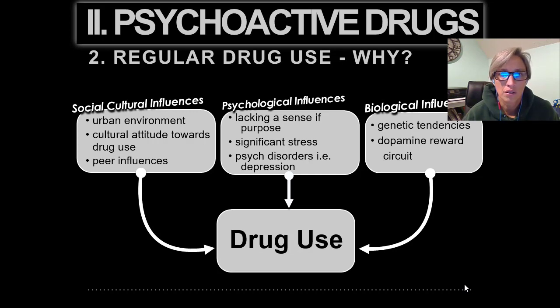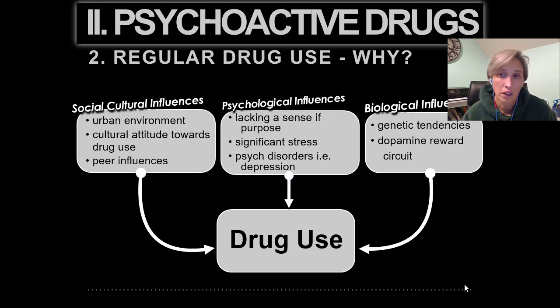In the middle, psychological influences, lacking a sense of purpose, that should say. So as we mentioned with alcohol, if a person goes through a breakup and they want to dull the pain, that's a psychological influence. Stress, psych disorders, depression, mental illness. A lot of mentally ill people will self-prescribe alcohol or other medication for themselves because they don't know. If a person's hearing voices in their head, one way to shut those voices up is to drink alcohol. Again, it suppresses the voices because the things in the brain are slowed down.